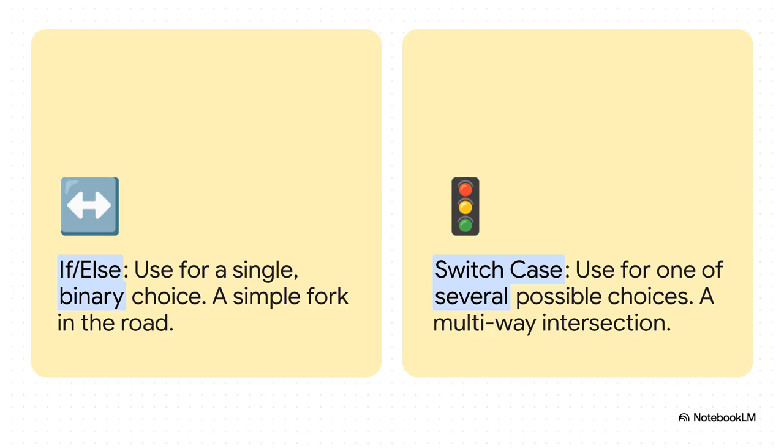C++ gives you a couple of main tools for this. You've got if-else, which is your classic fork in the road. Is this condition true? Yes or no? But then you have switch case, which is more like a four-way stop. It's perfect for when you have one variable that could be one of several different options.